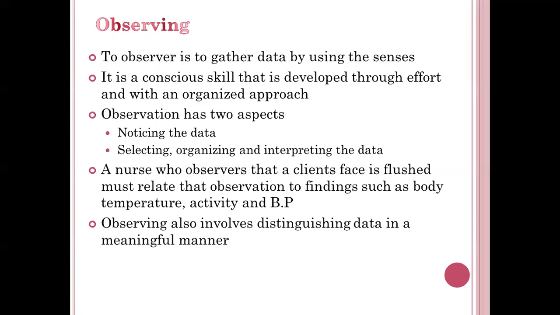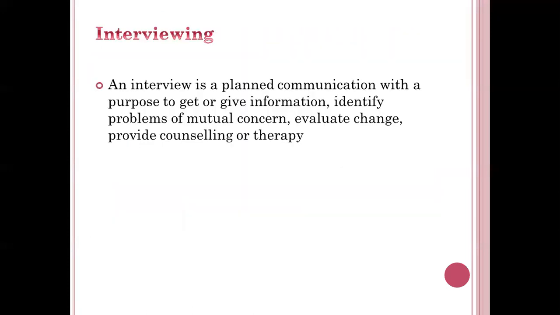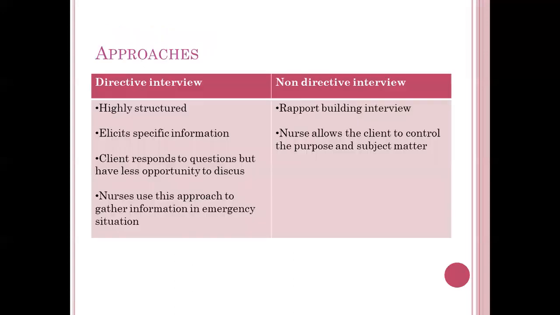When we use our senses to gather the data, it is known as observation. Next one, interview. A planned interview or planned communication we have to set so that we can get the information from the client. It can be a counseling session or an interview session. Thereby we can get the information.